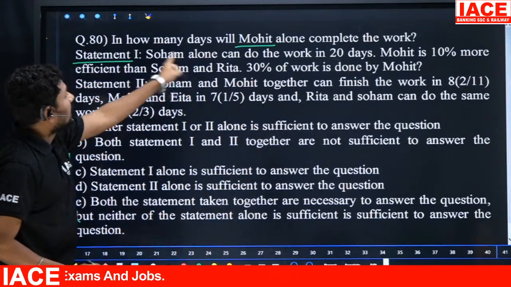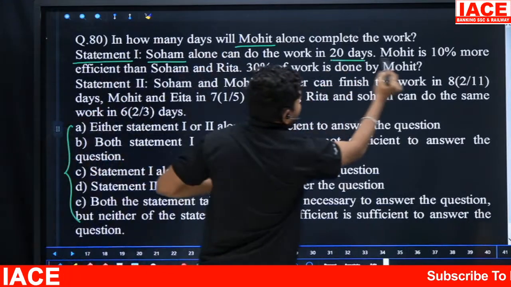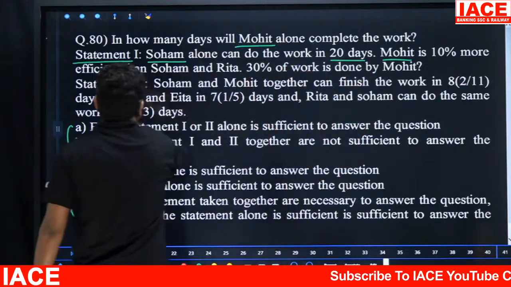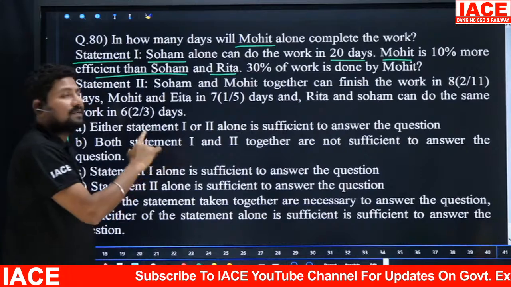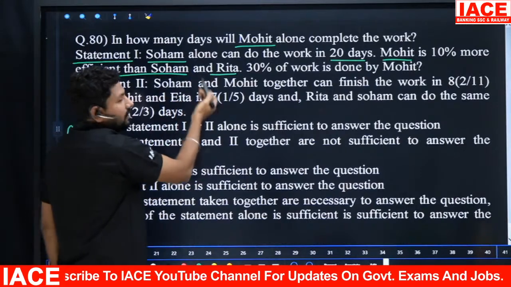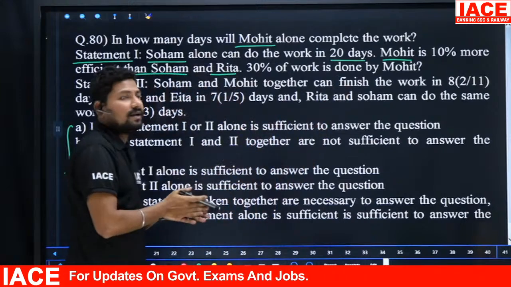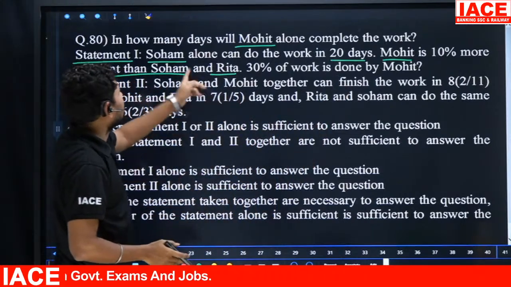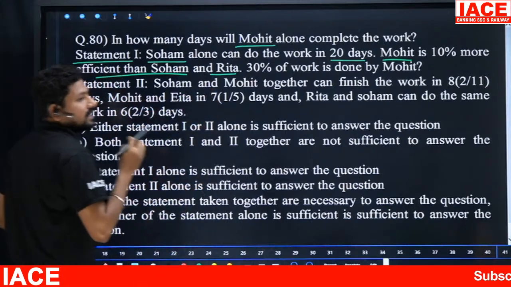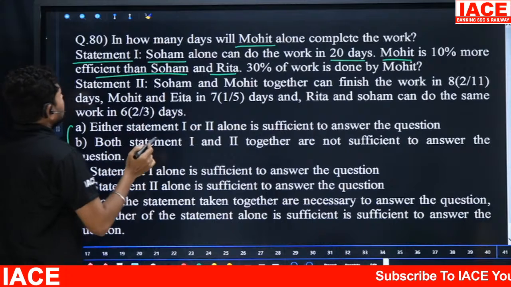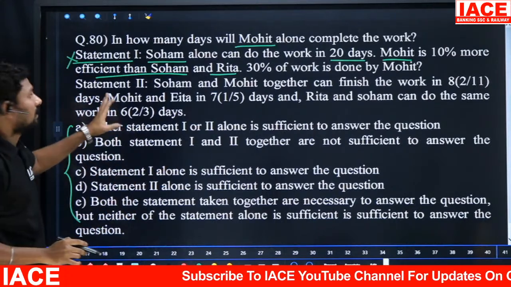Look again, Sohan alone can do the work in 20 days, so his value is given. Mohit is 10% more efficient than Sohan, and till now it is okay. Rita is a third person, and till now we don't know who Rita is. Then 30% of the work is done by Mohit, but how much work is done by Sohan and Rita is not mentioned here. That means we are unable to solve, so statement 1 is not sufficient to get an answer.